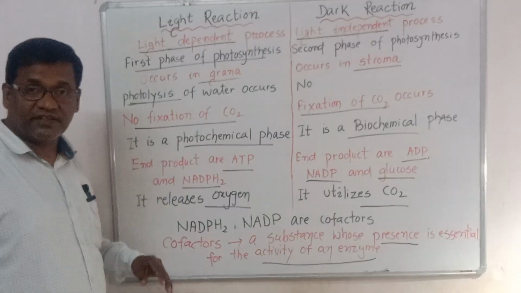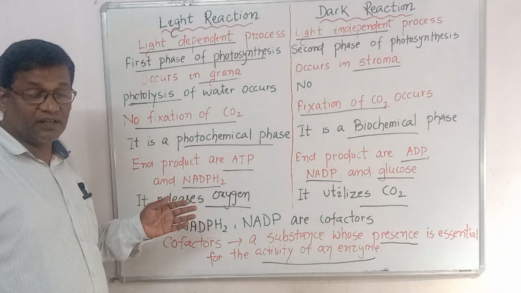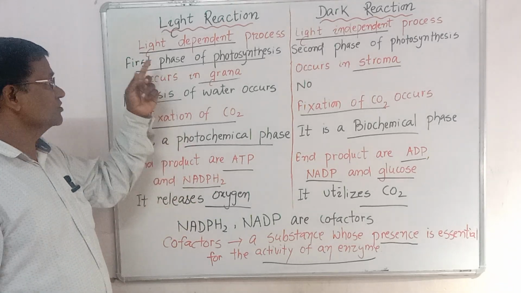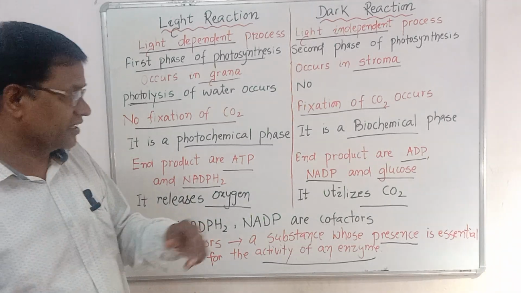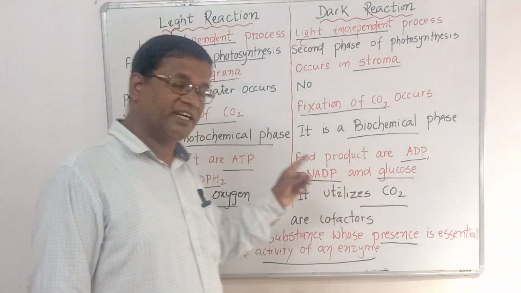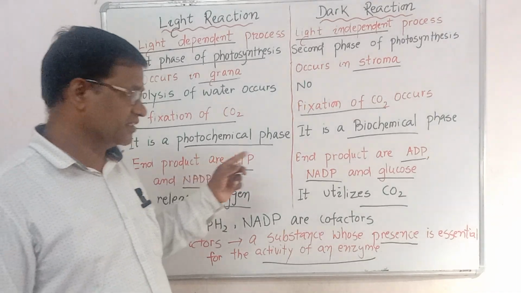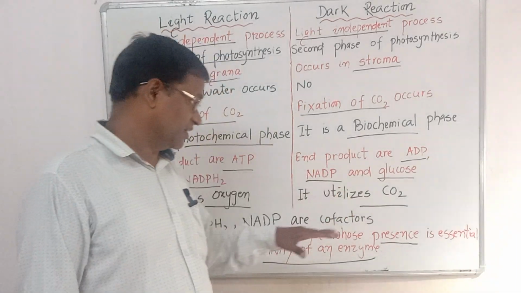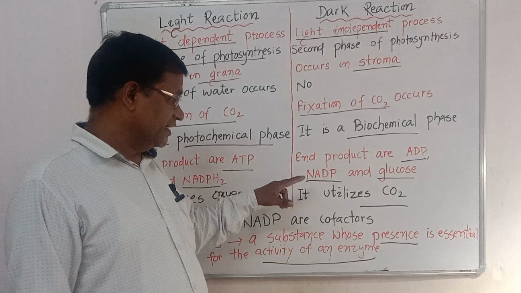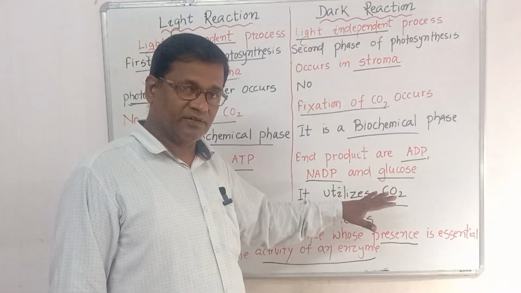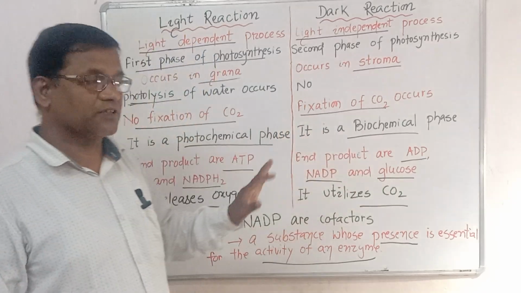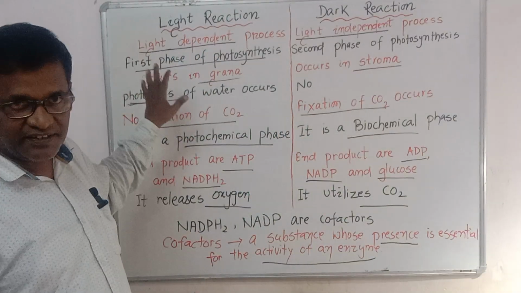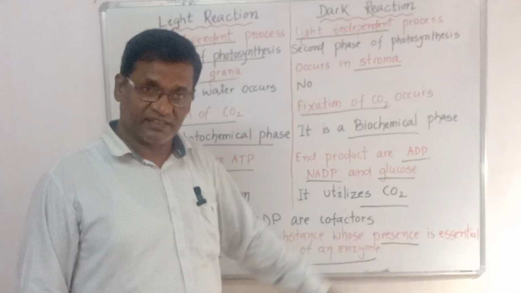Whereas the end products of the light reaction are ATP and NADPH2, in the dark reaction they are ADP and NADP, and glucose. Here ATP means adenosine triphosphate, and ADP means adenosine diphosphate. Glucose is the end product of the dark reaction, and of photosynthesis. That's why the first phase of photosynthesis is the light reaction and the second phase is the dark reaction.